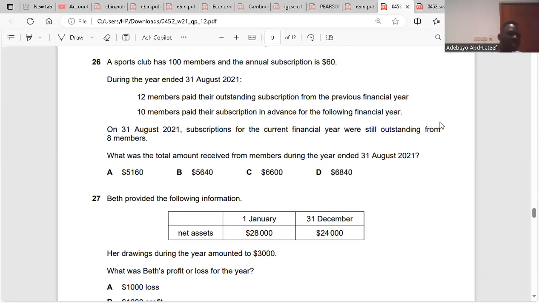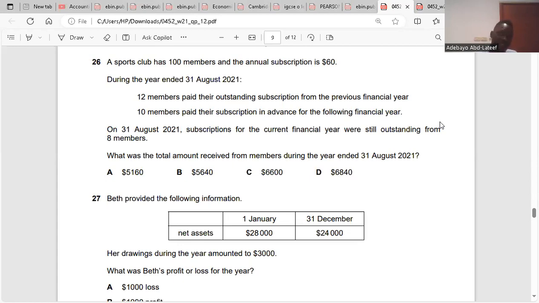The first thing is that we have 100 members, but 8 was outstanding. So that means 92 members would have paid. So 60 multiplied by 92 is 5,520. That's the first one. The second one is 60 multiplied by 12, which is 720. And the third one is 60 multiplied by 10, which is 600. We add them together. That's the total subscription collected.